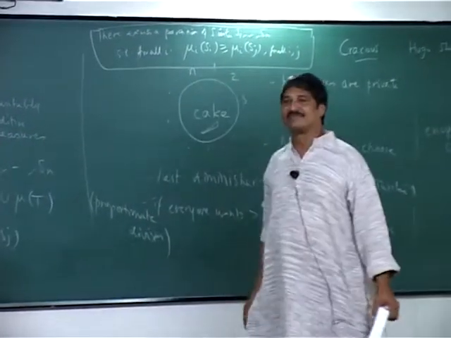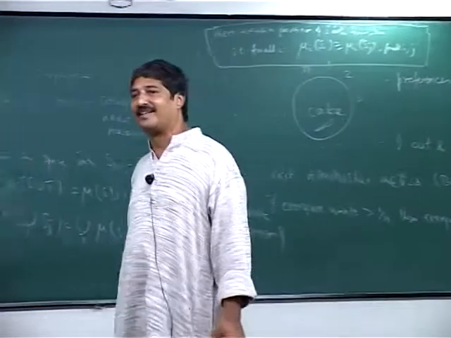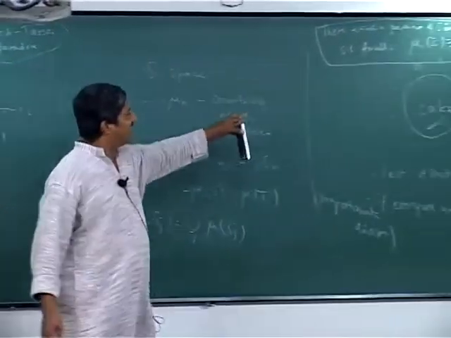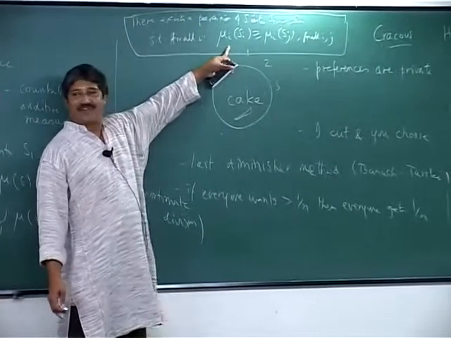For anyone who knows some basic measure theory, it's a half an hour class to show the proof of this theorem.